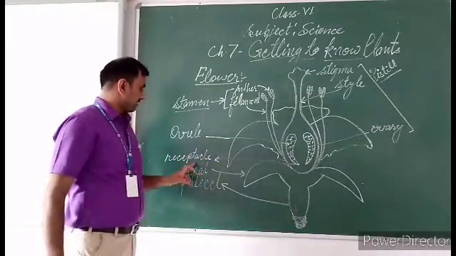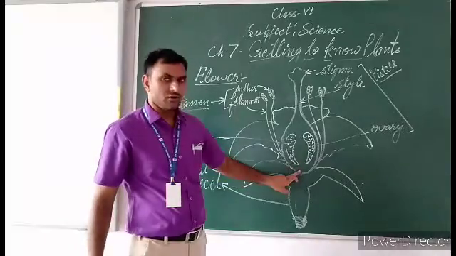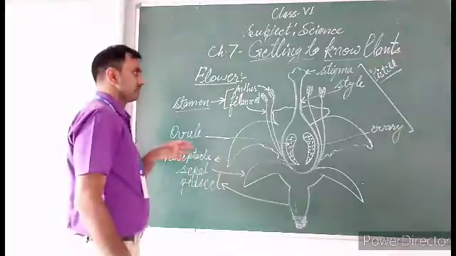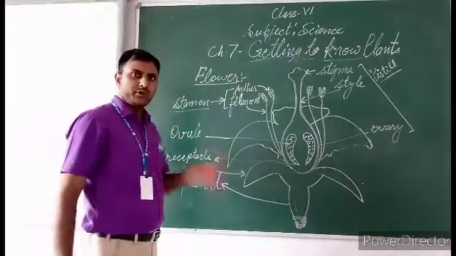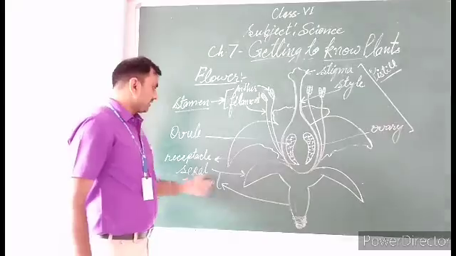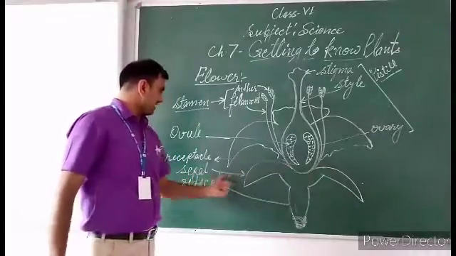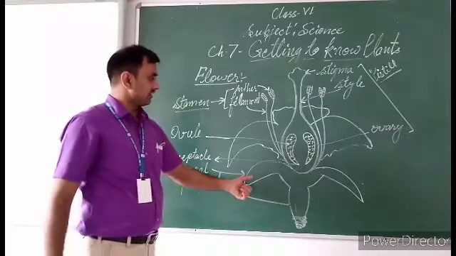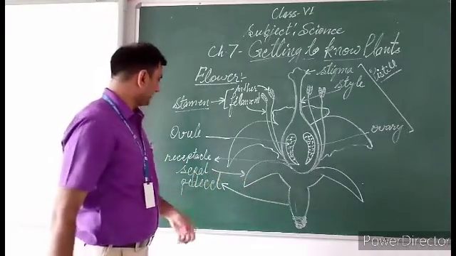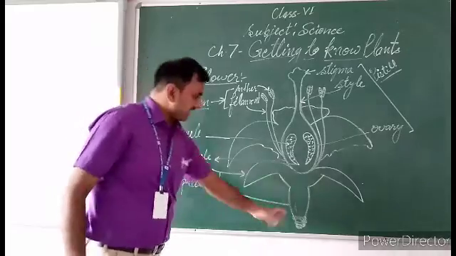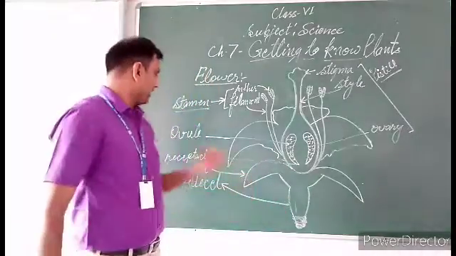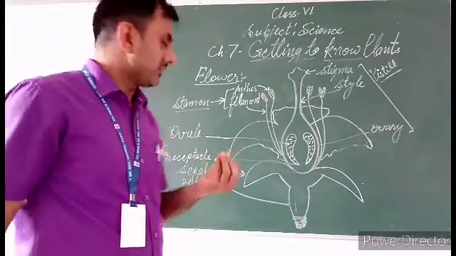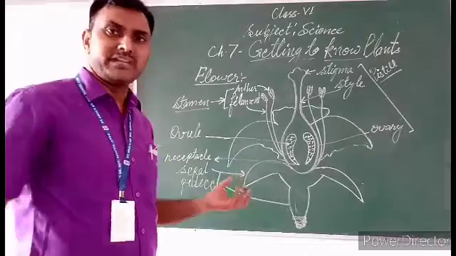Next, this is called receptacle. Next one is called sepal. And the last end part is called pedicel.